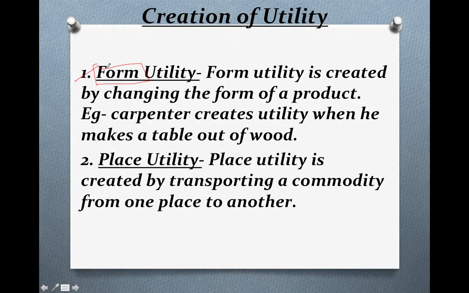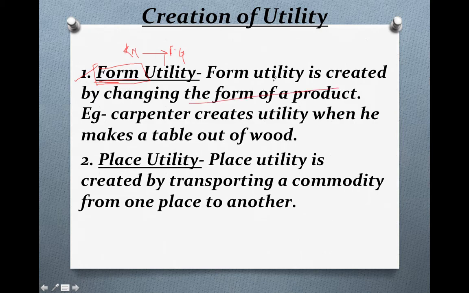Form utility is created when raw materials are changed into finished goods. Whenever we change the form of a product, from raw material to finished goods, it is known as form utility.